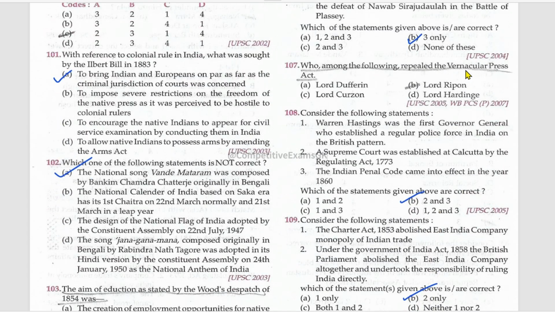Who among the following repealed the Vernacular Press Act? Not Ripon. Who introduced the Vernacular Press Act? Mention that Governor General name in the comments.